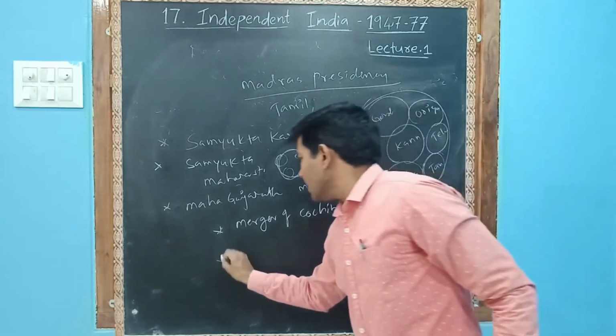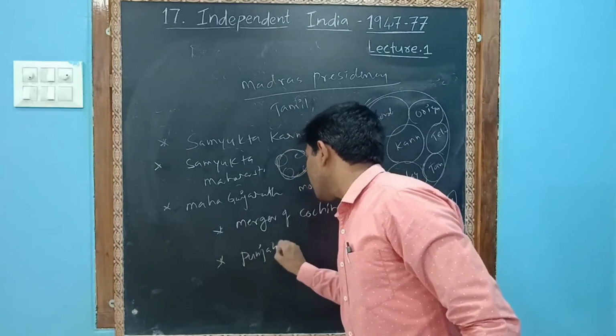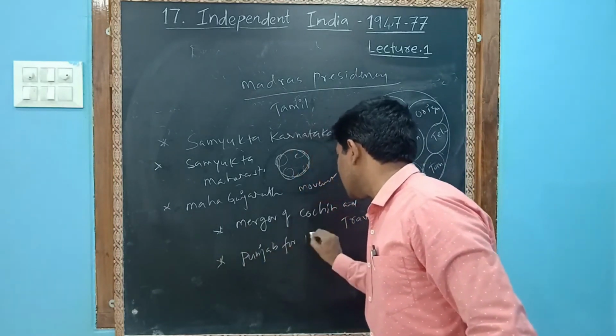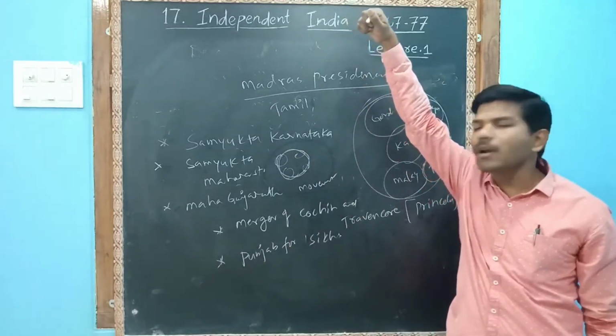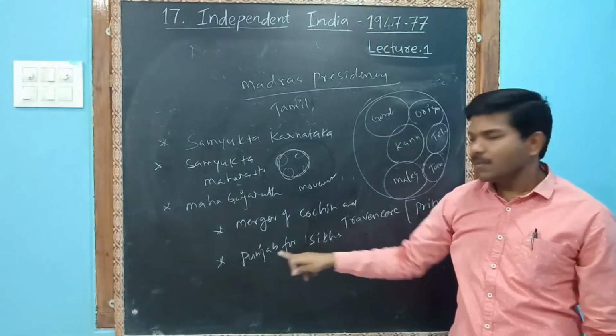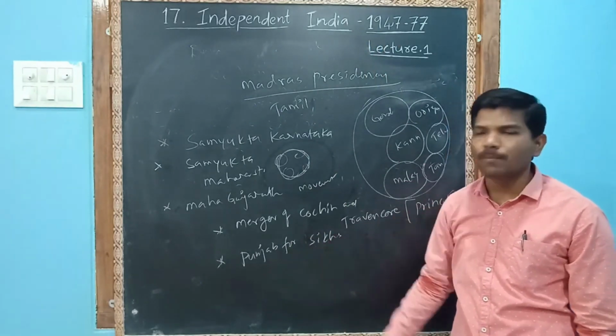Lastly, Sikhs were demanding a separate state which is called Punjab. These communities were demanding that they wanted a separate state, Punjab.